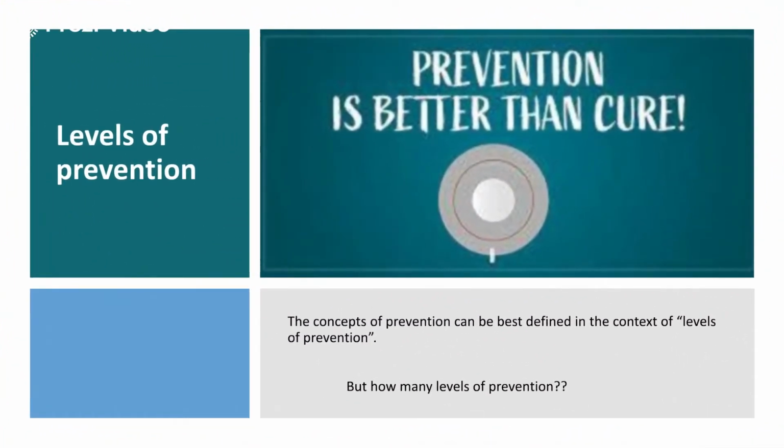Talking about the levels of prevention, my dear students, now we understand what prevention is. Next come the different levels of prevention. It has been defined into five categories. First is primordial prevention, then primary prevention, secondary prevention, tertiary prevention, and quaternary prevention. The very first stage is primordial prevention. The concept of prevention can be best defined in the context of levels of prevention. How we need to take prevention, for that we need to work in different stages.